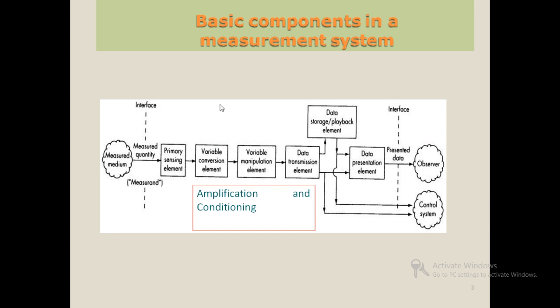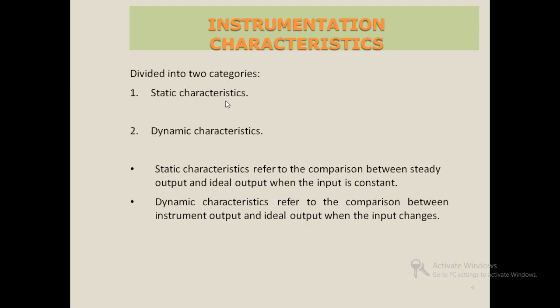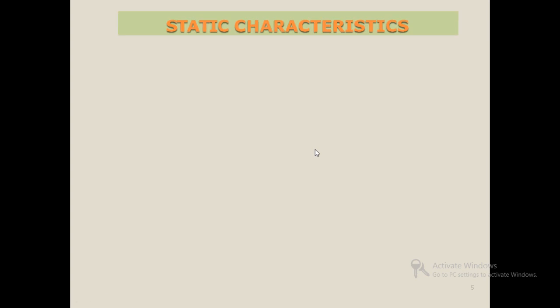Instrumentation or measurement has characteristics which show the performance of an instrument to be used. Instrumentation characteristics are divided into two categories, static characteristics and dynamic characteristics. Static characteristics refer to the comparison between steady output and ideal output when the input is constant. Dynamic characteristics refer to the comparison between instrument output and ideal output when the input changes.